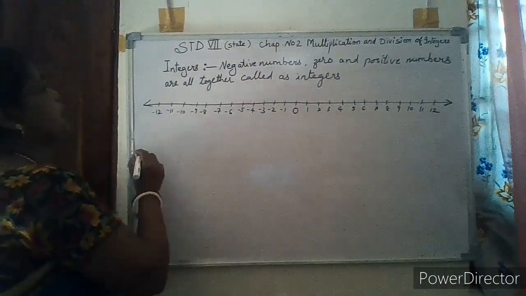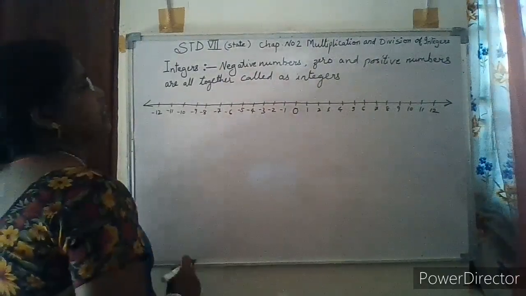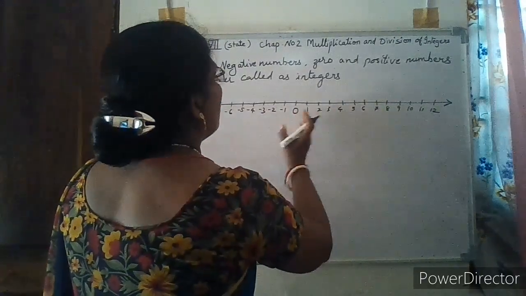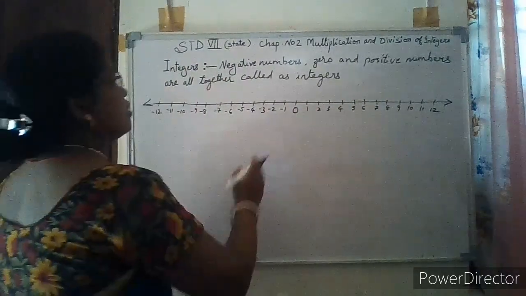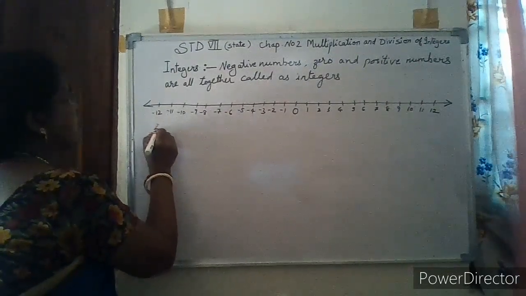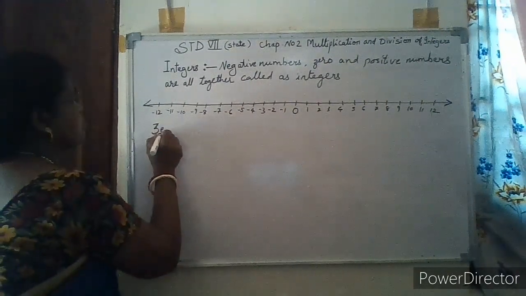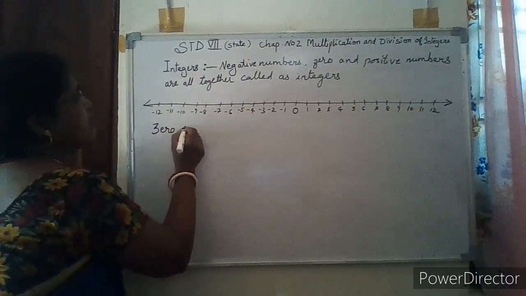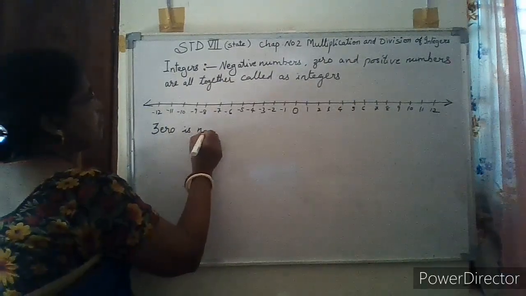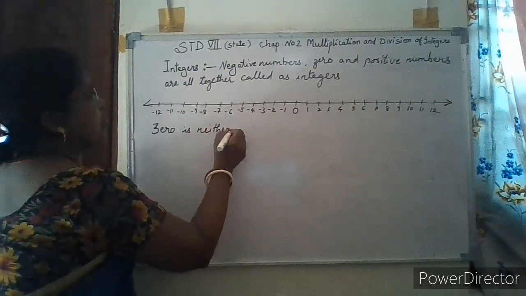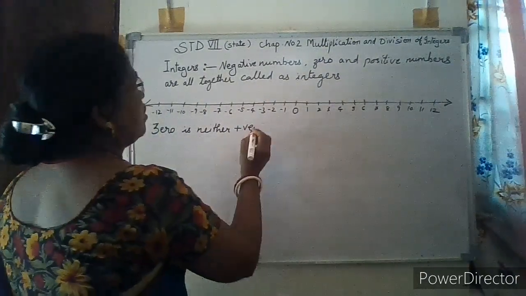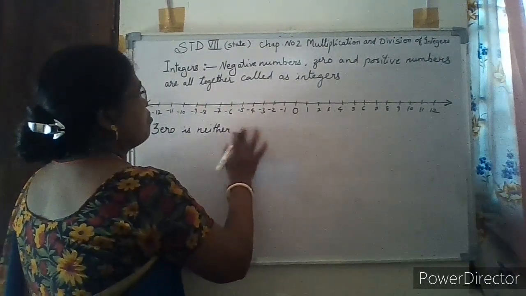So now we are going to learn to compare integers. Before we go to learn comparison of integers, we will learn some points here. 0 is neither positive nor negative. Positive we indicate in this manner, that is the symbol of positive.